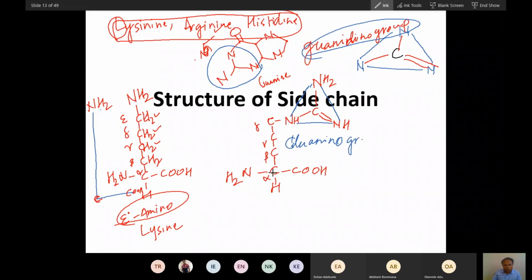Now you can see, to this 3 carbon, this guanidino group is bound. This is arginine. Remember the name of guanidino and the name of this epsilon amino group. This is called arginine. Now if you understand the structure of guanine, you will also understand the structure of histidine very easily.